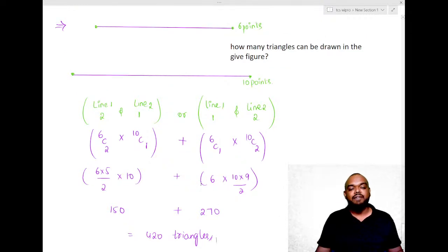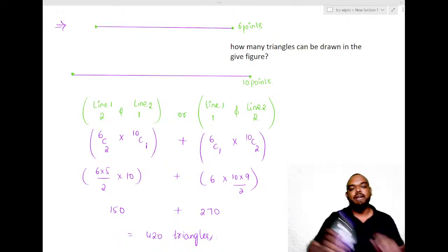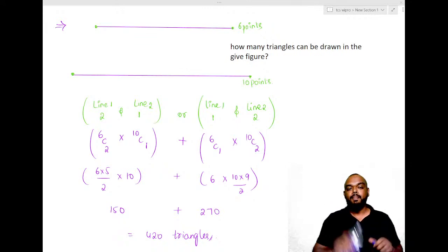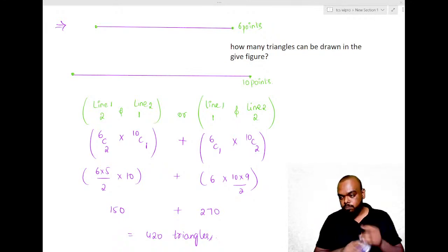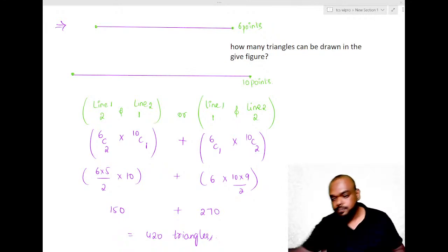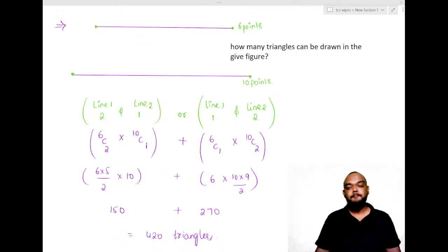So are we clear with the concept of triangles? Everybody, how to calculate the number of triangles? Did you understand? Please confirm in the chat box, everyone. Whoever is watching, everybody must respond in the class.